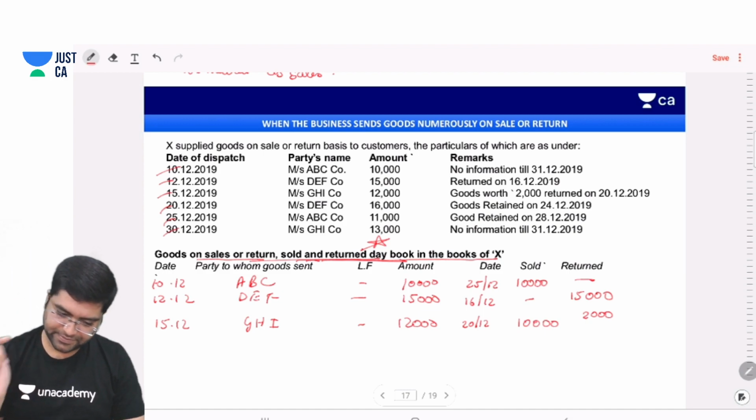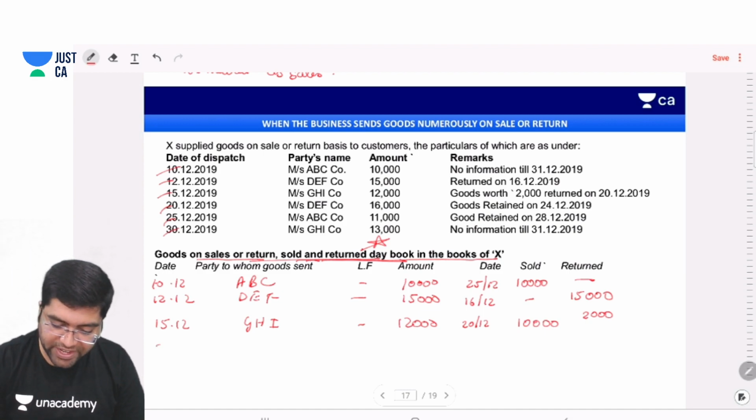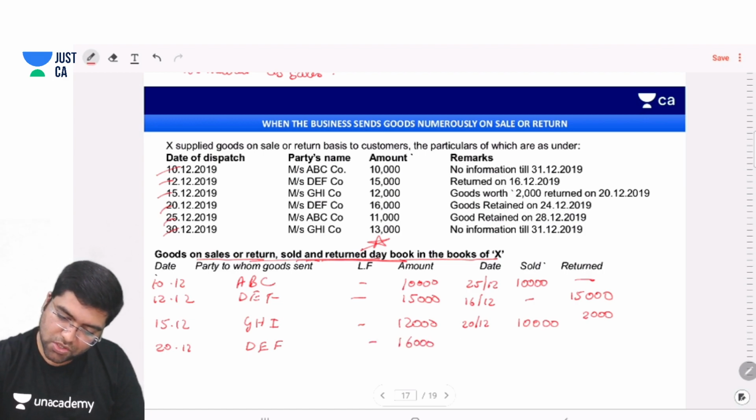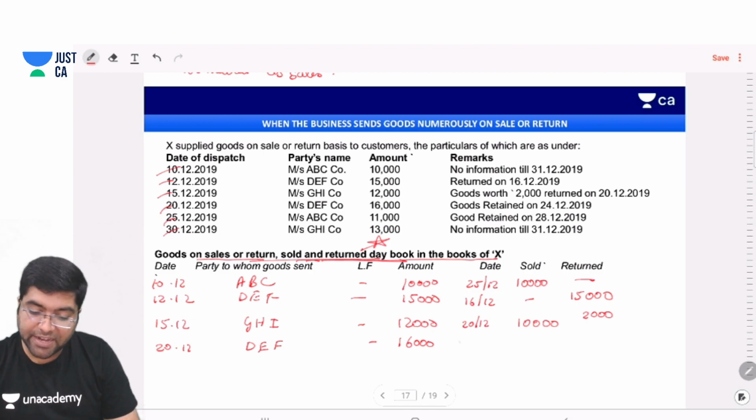Next, on 20th December, DEF, amount is 16,000. Goods retained. Retained means, guys, goods had been accepted.